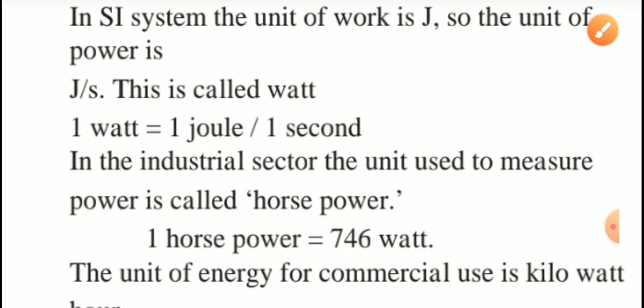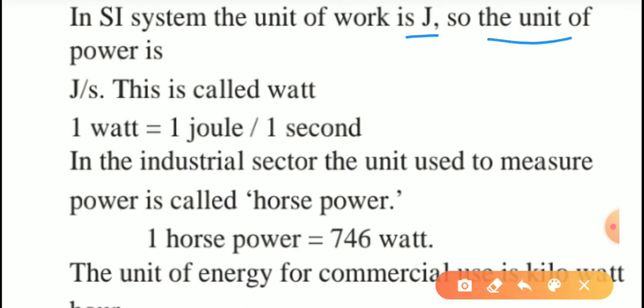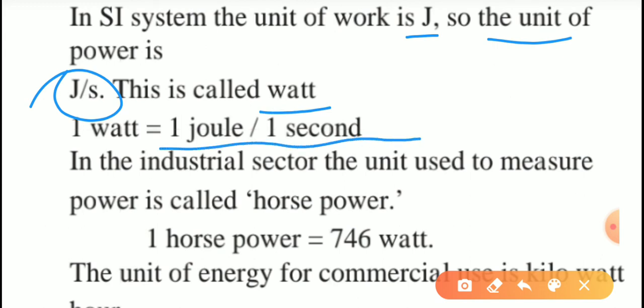In the SI system, the unit of work is joule, so the unit of power is joule per second, because the formula is work upon time. This unit is called watt, and 1 watt is equal to 1 joule per 1 second. In the industrial sector, the unit used to measure power is called horsepower, and 1 horsepower is equal to 746 watt. This is a conversion.